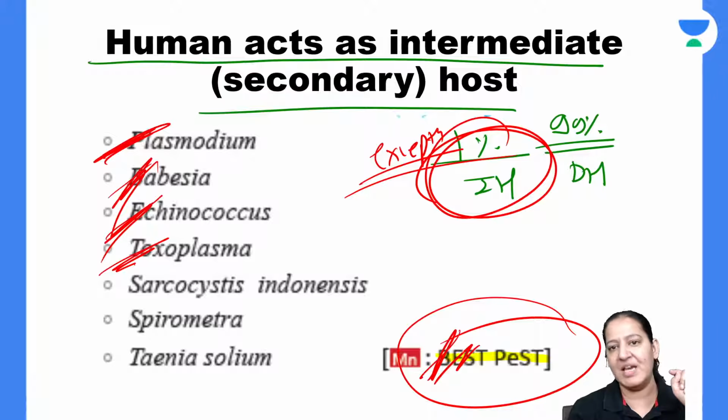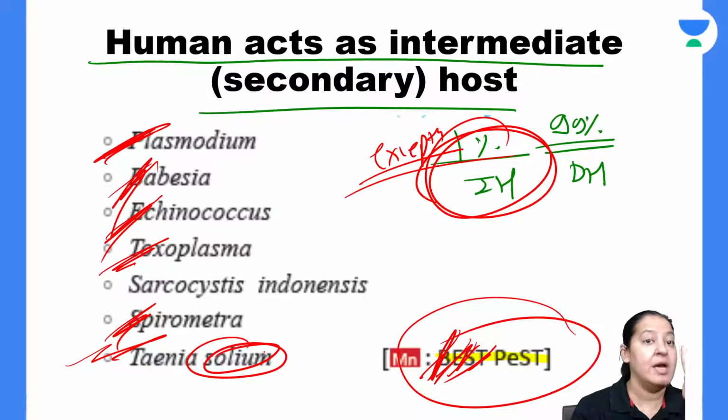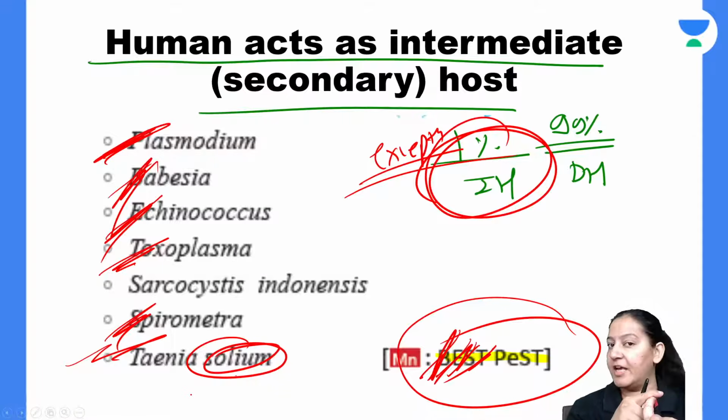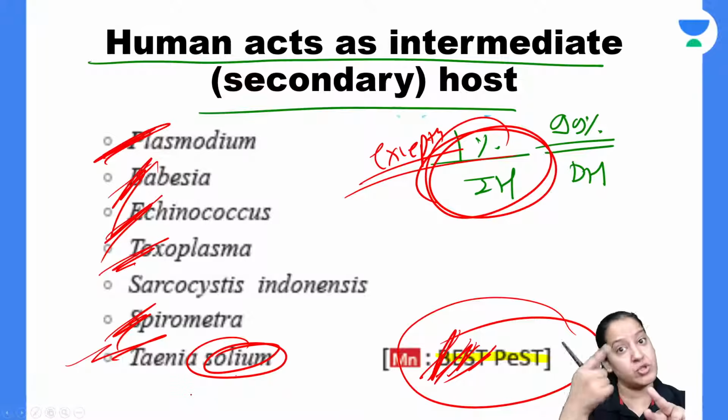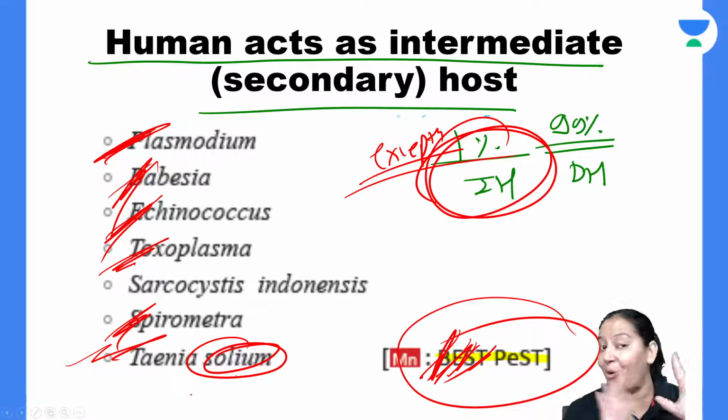Okay. B is Babesia, E is Echinococcus, and you have two S. One S is Spirometra and one is T. T is Taenia solium. Again this is solium, not Saginata. In solium, man is the intermediate host, not in Saginata. Solium only causes neurocysticercosis, and solium also has autoinfection. In the autoinfection you have solium, not Saginata. In neurocysticercosis, the brain parasite, you have solium, not Saginata. In man as secondary host or intermediate host also you have solium, not Saginata. So your answer is solium, not Saginata, in all these questions, right?